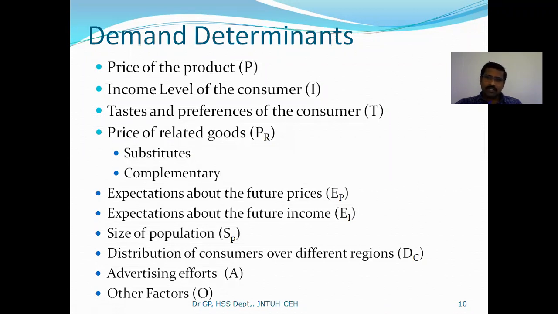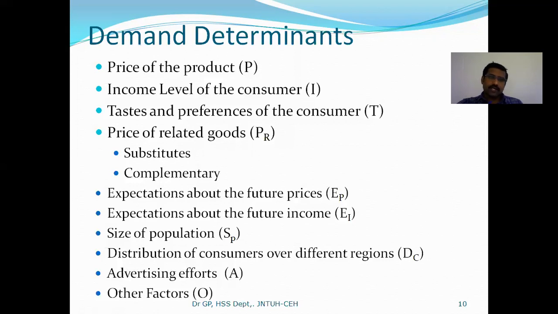Next, taste and preferences. I am very particular about one particular biryani, let us take, right. So I would like to have biryani only in one particular restaurant. Because I am very specific in taste and preferences, every time from my side the demand will not change. But if I am not such a particular person, what happens? The demand for that particular restaurant will keep on changing. So taste and preferences also affect the demand of a product.